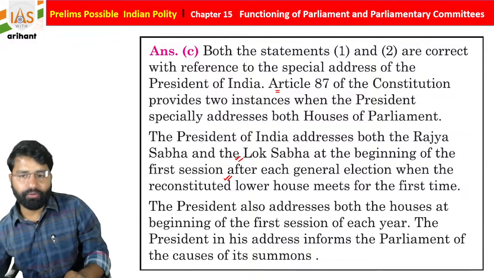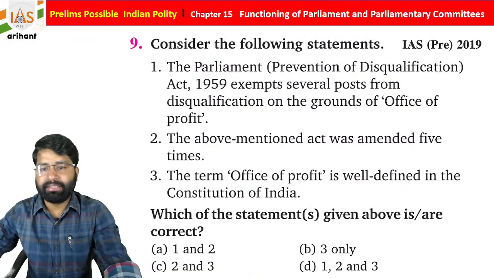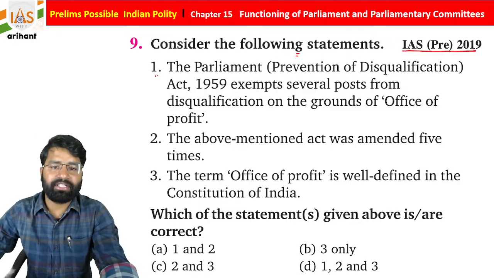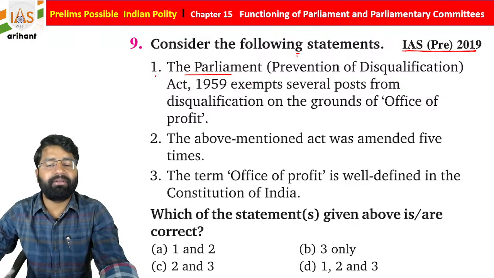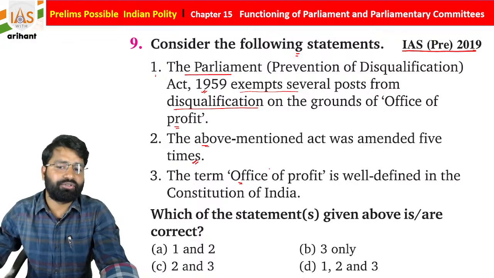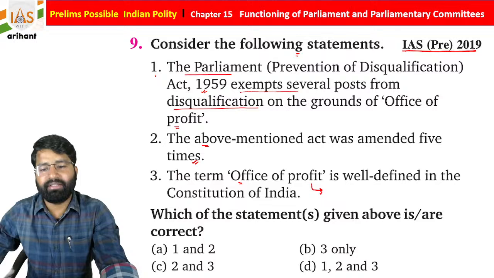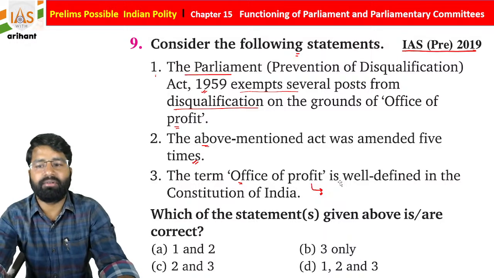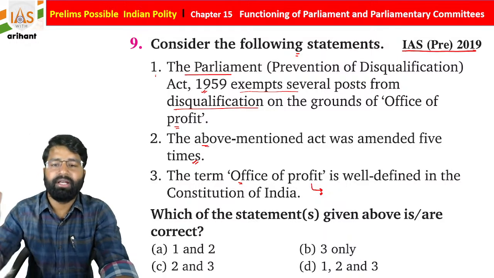Okay, now we are moving towards the next question. Consider the following statements, IAS Prelims 2019. The first statement we have: the Parliament Prevention of Disqualification Act 1959 exempts several posts from disqualification on the ground of office of profit. The above mentioned act was amended 5 times. The term office of profit is well defined in the Constitution of India. Students, it is also decided by whom? It is decided by the Parliament.